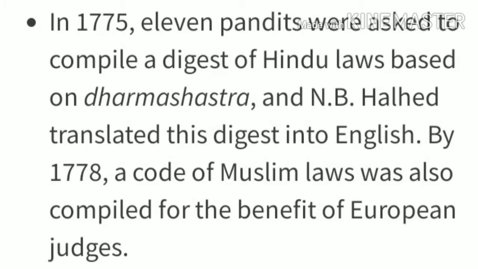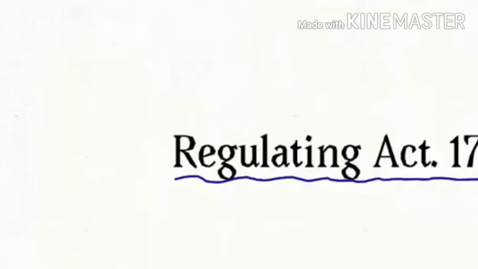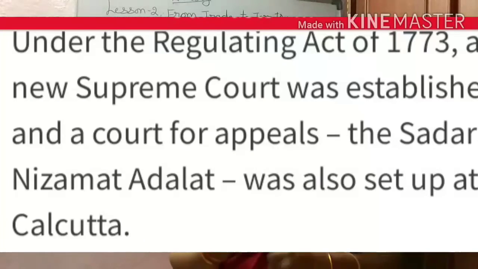In 1775, 11 Pandits were appointed to compile a digest of laws, and N.B. Halhed translated this digest into English. Under the Regulation Act of 1773, a new Supreme Court was also established.